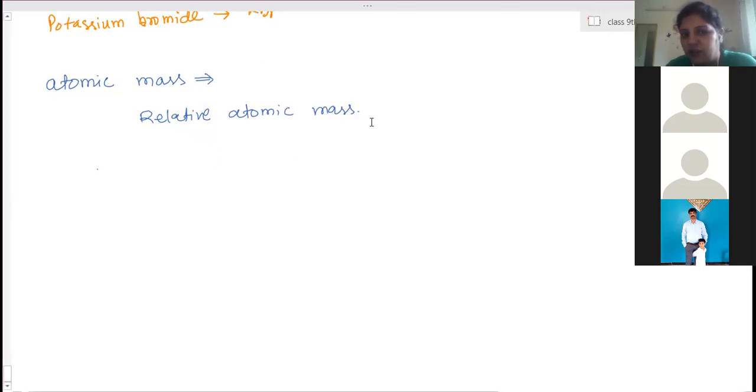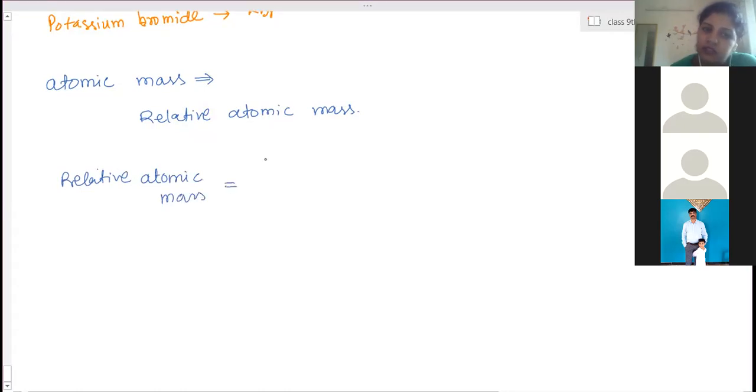The relative atomic mass is actually the ratio of the mass of the given substance divided by 1/12 the mass of a carbon-12 atom. Understanding is a bit difficult. If the formula is known, then you can find it somewhat easier.